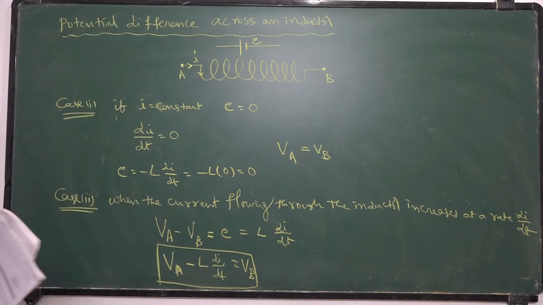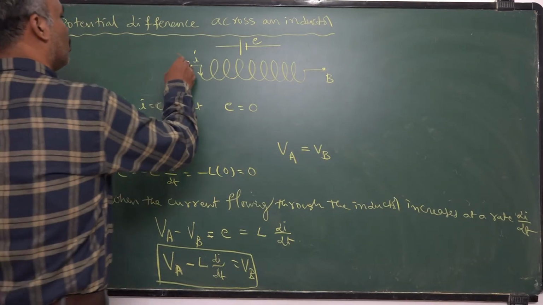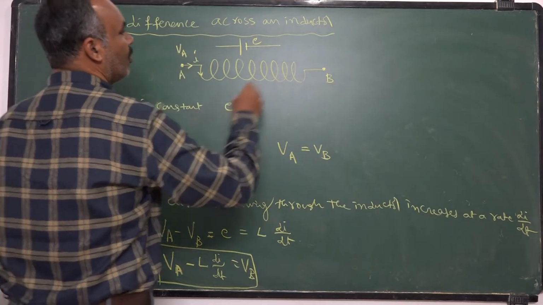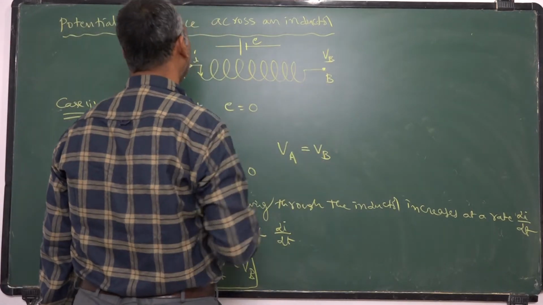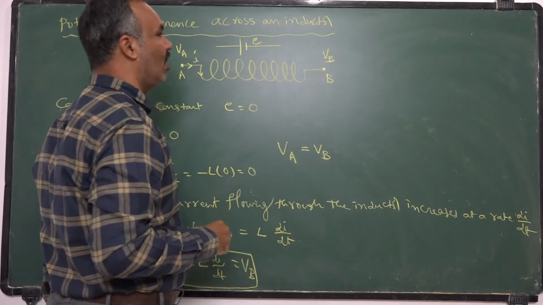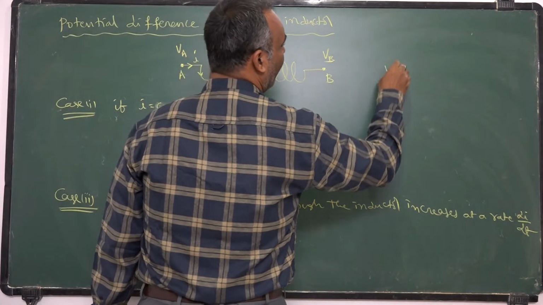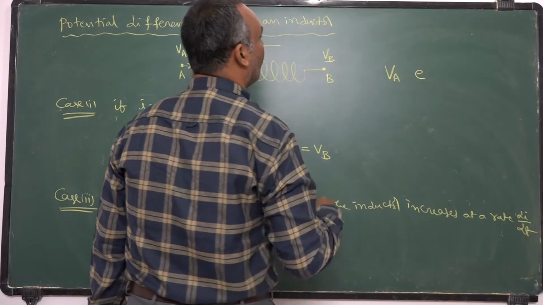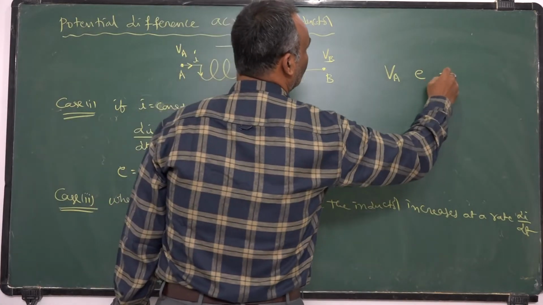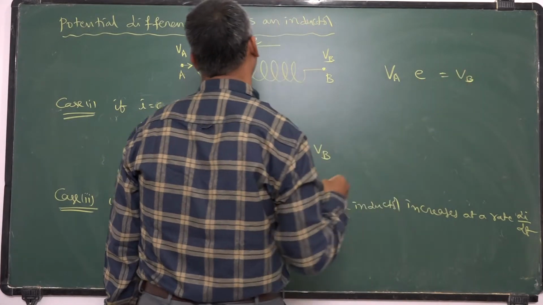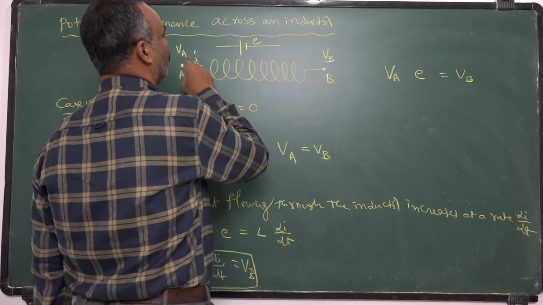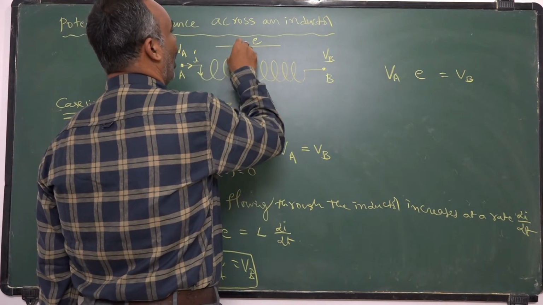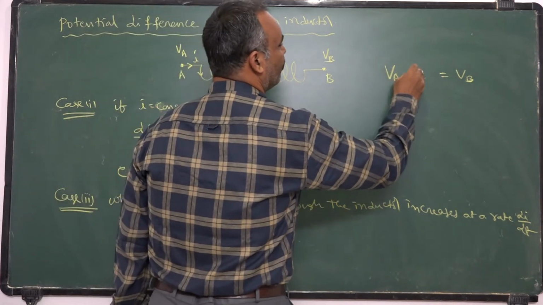Suppose the potential at this point is VA, potential at this point is VB. As per Kirchhoff's law, you can write VA and E should be equal to VB. Current is going from high to low, high to low means it is negative.